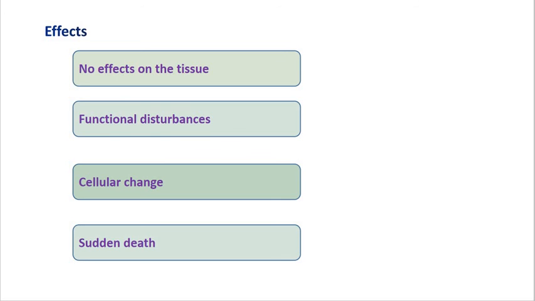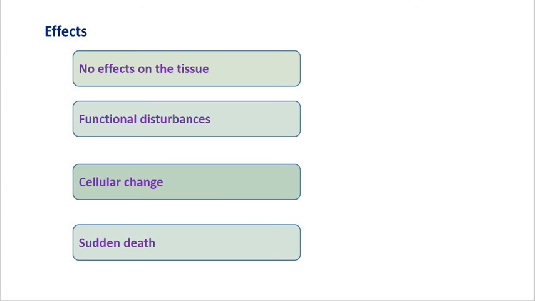Now infarction results when deprivation of blood supply is complete so as to cause necrosis of the tissue affected. So this is what you have to remember: change in the cell, such as swelling, fatty changes, or dystrophy.